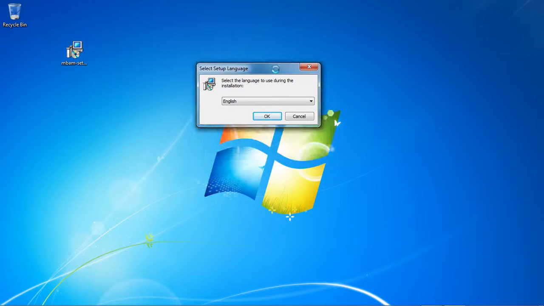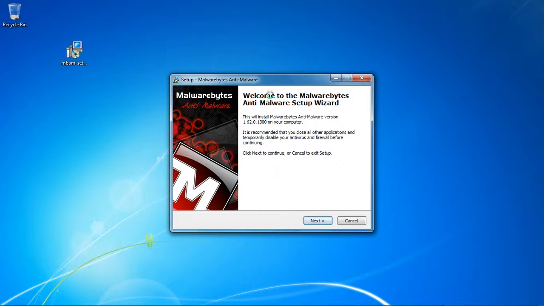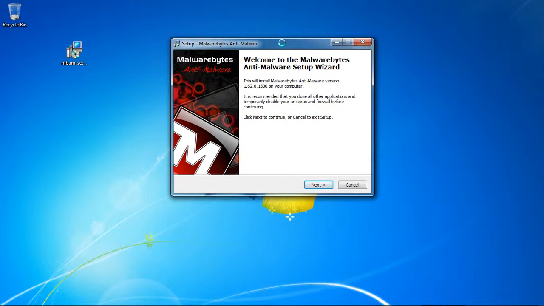The next screen that you will see is the Select Setup Language. This by default is set to English, but from the drop down menu there are various languages that you can select. This window is the Welcome to the Malwarebytes Anti-malware Setup Wizard. This basically is just letting us know what version we're about to install, whether we want to continue or cancel with the setup.